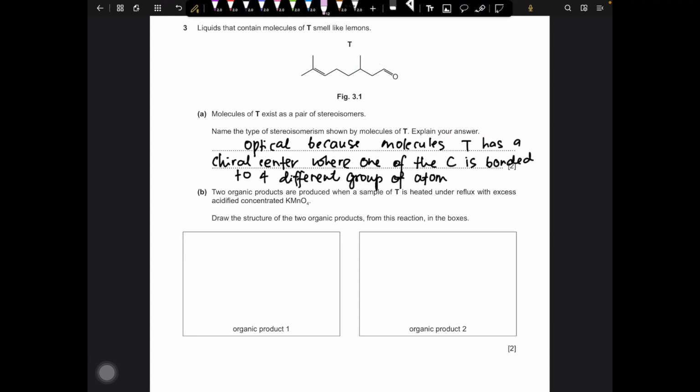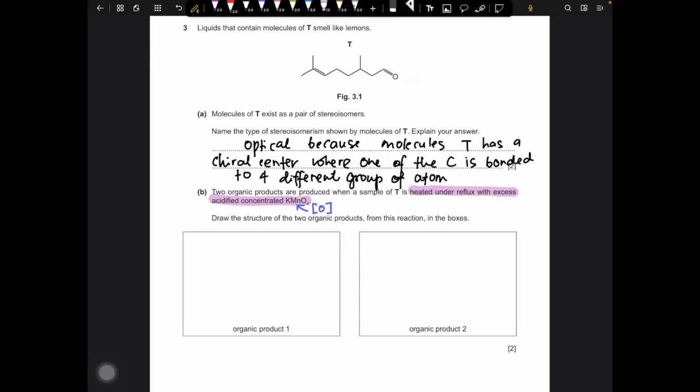So in this reaction, this molecule is heated under reflux with excess acidified concentrated potassium manganate. We know that KMnO4 is an oxidizing agent which will oxidize both our aldehyde and also the alkene. Obviously our aldehyde will be oxidized into carboxylic acid. Since it is so simple, let's put it aside first. So let's talk about the alkene.